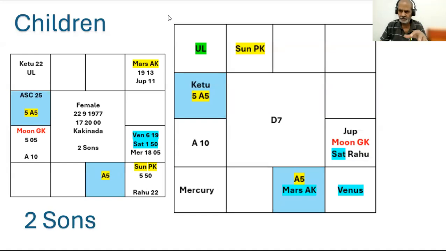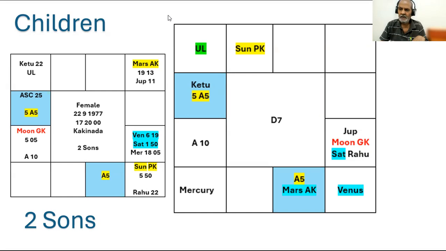So you must find out some connection between these five: A5, fifth from A5, their lords, and PK. A5 is Libra, fifth from A5 is Aquarius. They aspect each other. So they are connected.